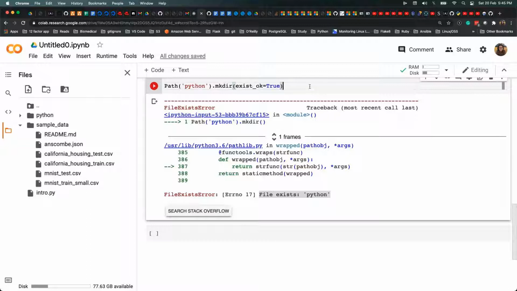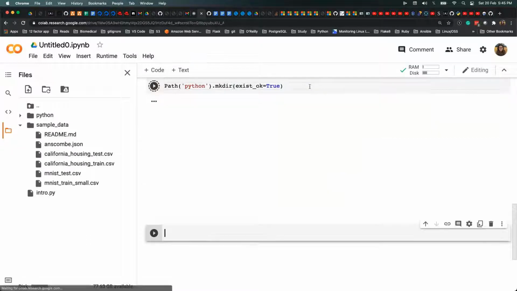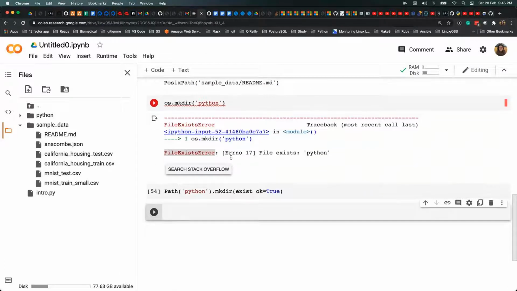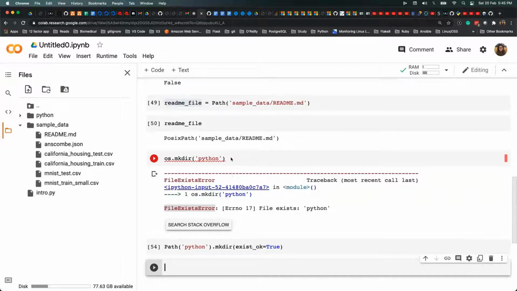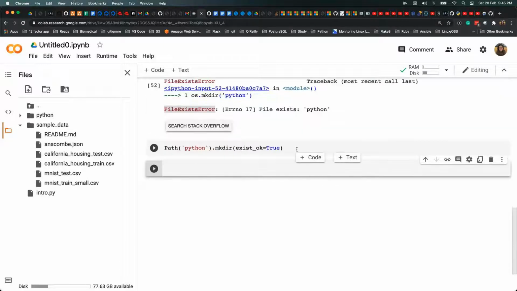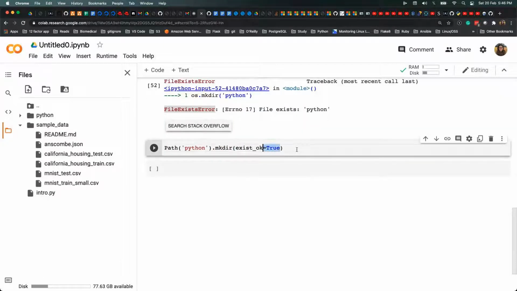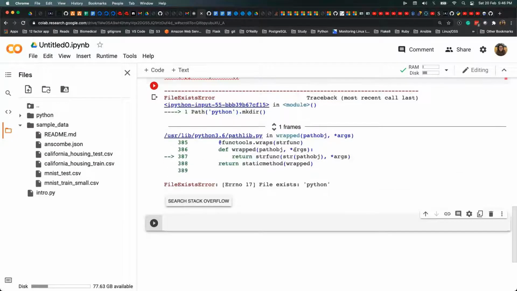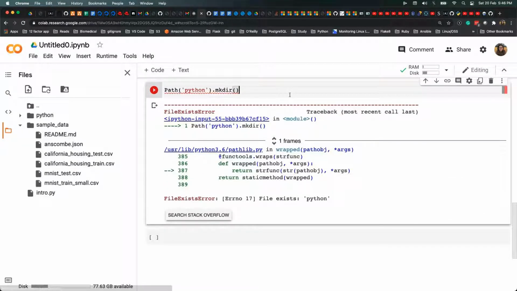So if you do it again, it will see no... okay, one second. Oh yeah, so the error did not come in, right? And if I just remove it, I'll see the error. So you don't need an extra if condition. Why I like pathlib is that it's a very clear and clean way to create files and perform the operations. And also one more thing.